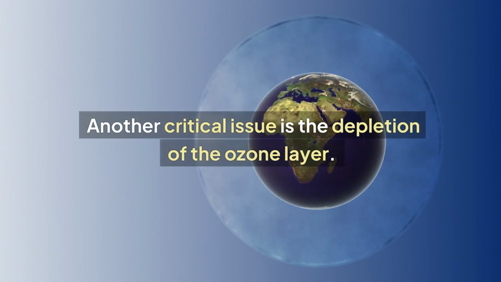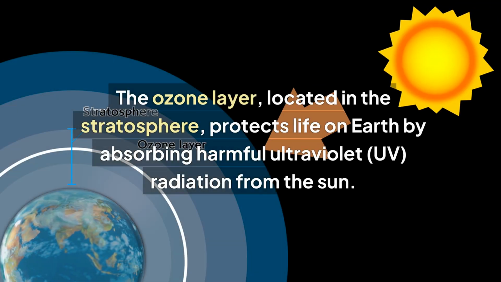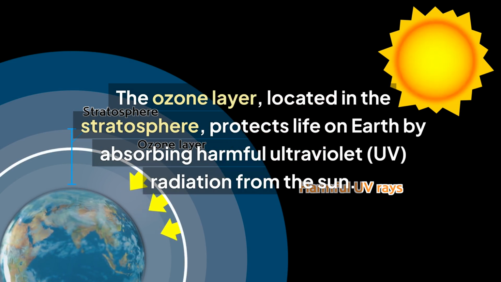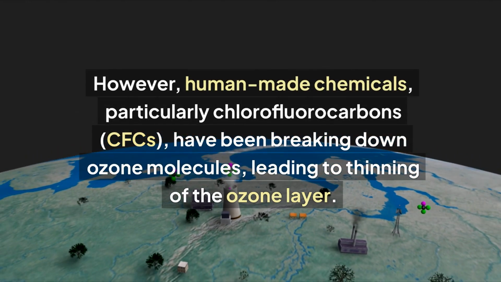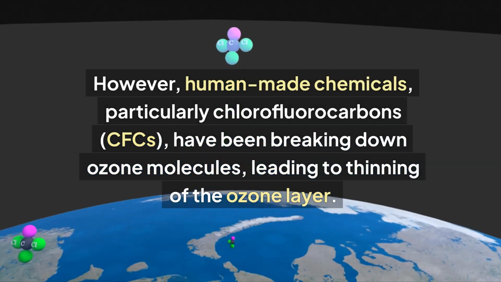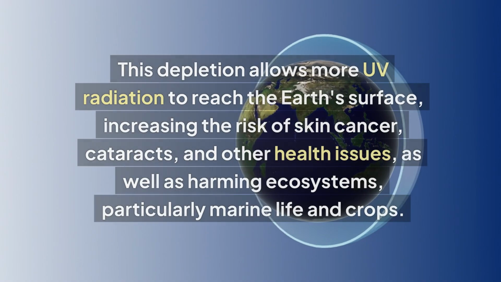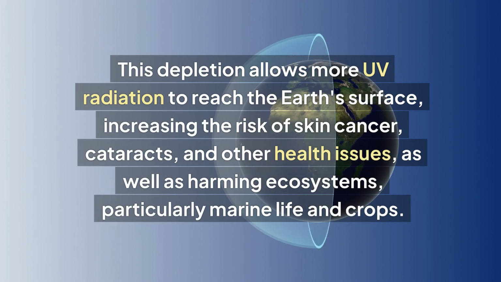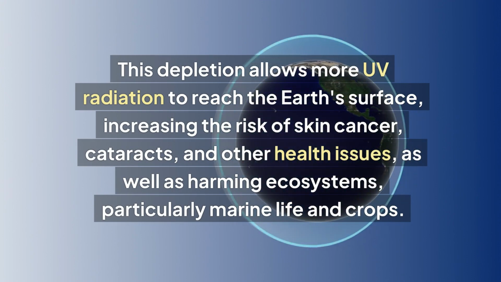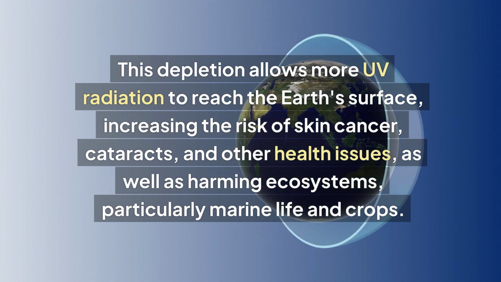Another critical issue is the depletion of the ozone layer. The ozone layer, located in the stratosphere, protects life on Earth by absorbing harmful ultraviolet (UV) radiation from the sun. However, human-made chemicals, particularly chlorofluorocarbons, CFCs, have been breaking down ozone molecules, leading to thinning of the ozone layer. This depletion allows more UV radiation to reach the Earth's surface, increasing the risk of skin cancer, cataracts, and other health issues, as well as harming ecosystems, particularly marine life and crops.